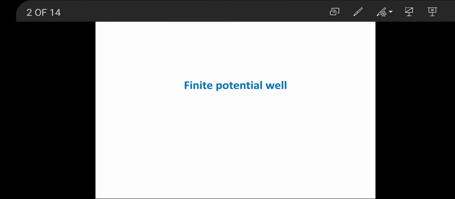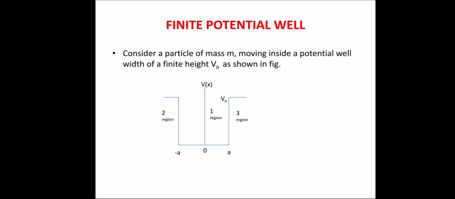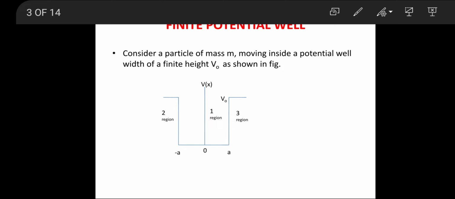Today, I am going to discuss the topic finite potential well. So, in this finite potential well, when we observe this figure, we are considering a particular finite well which has three regions: the first region, second region, and the third region. The first region is inside the box, and the second and the third regions are outside the well, on either side of the well.